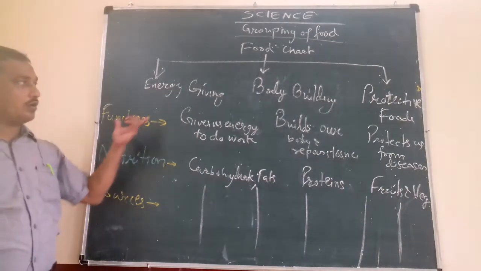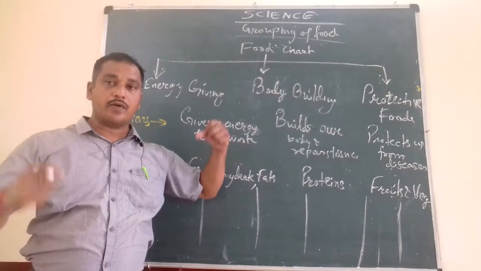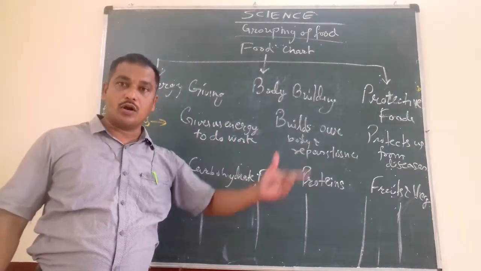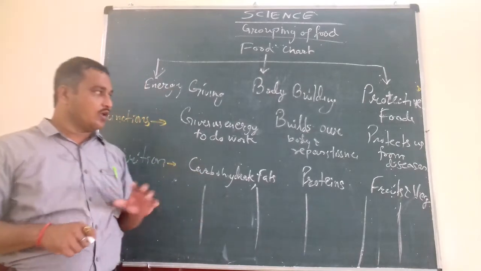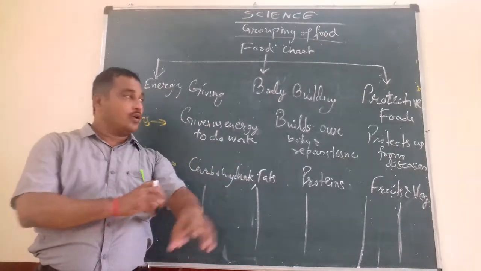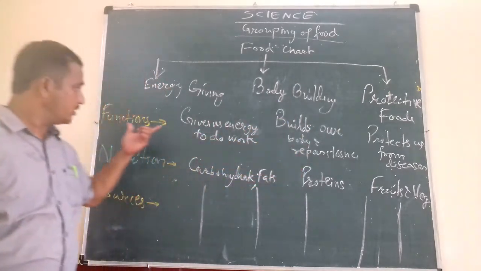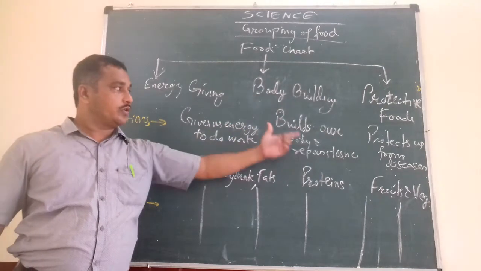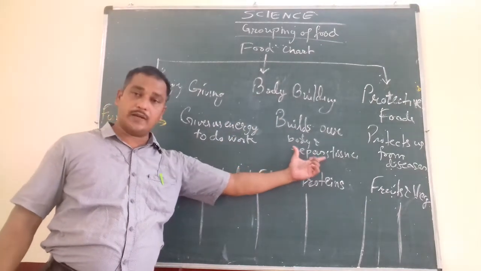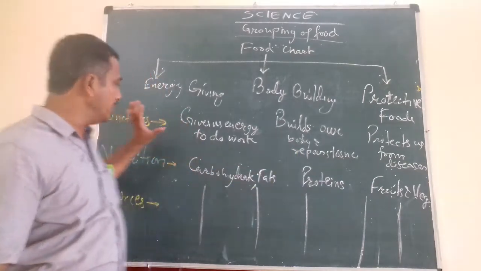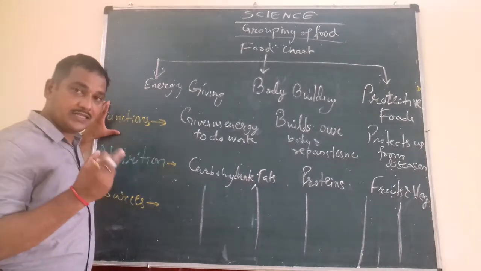Similarly, what is the function of bodybuilding food? The function of bodybuilding food is to build up our body and repair the worn out tissues, the cells, tissues and organ systems we have studied in the earlier chapter. So how can we repair if we are injured? That will be built, and our growth is because of this bodybuilding food. So the function of bodybuilding food is to build our body and repair the worn out tissues. Similarly, what is the function of protective food? It protects us from the diseases.